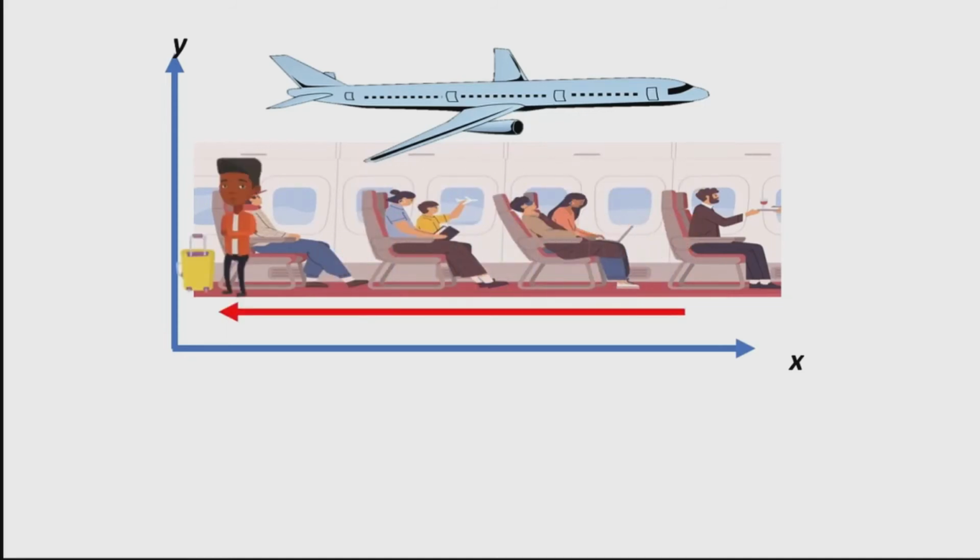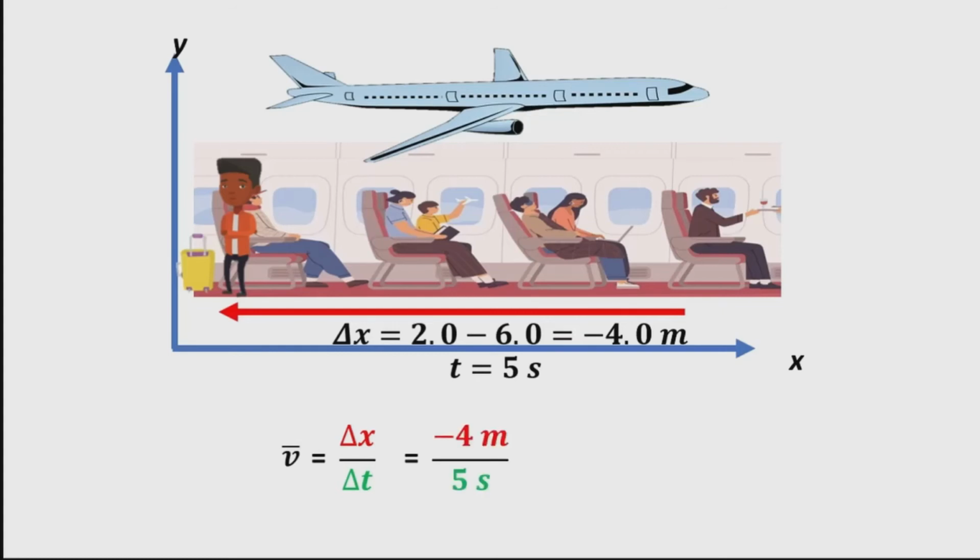His average velocity, v bar, is delta x divided by the time. So we have -4 meters as your displacement divided by 5 seconds. The answer here is -0.8 meters per second. The minus sign indicates the average velocity is also toward the rear of the plane.